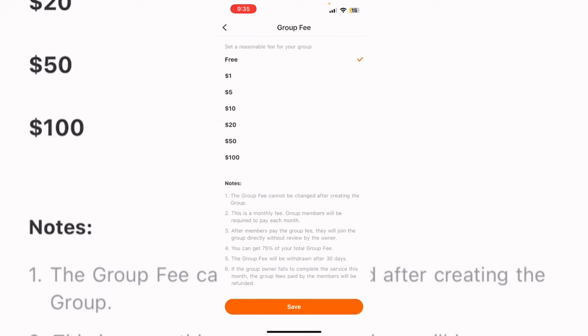You can also set a group fee. Now, this is new on Clapper, where you can set a fee for people to go into the group. And then once it reaches a month, your fees are withdrawn to your account. So, I mean, I don't do this. You don't need to do this, but this is an option that you can set. I guess it's just so that people have that sort of inclusivity, or they just want to feel like there's something important, but it's just up to your own discretion how you want to do it.